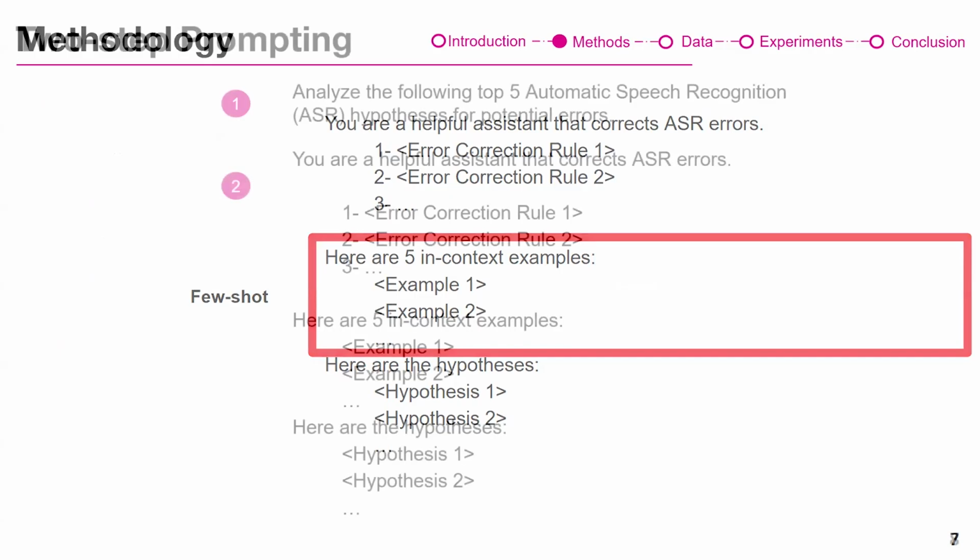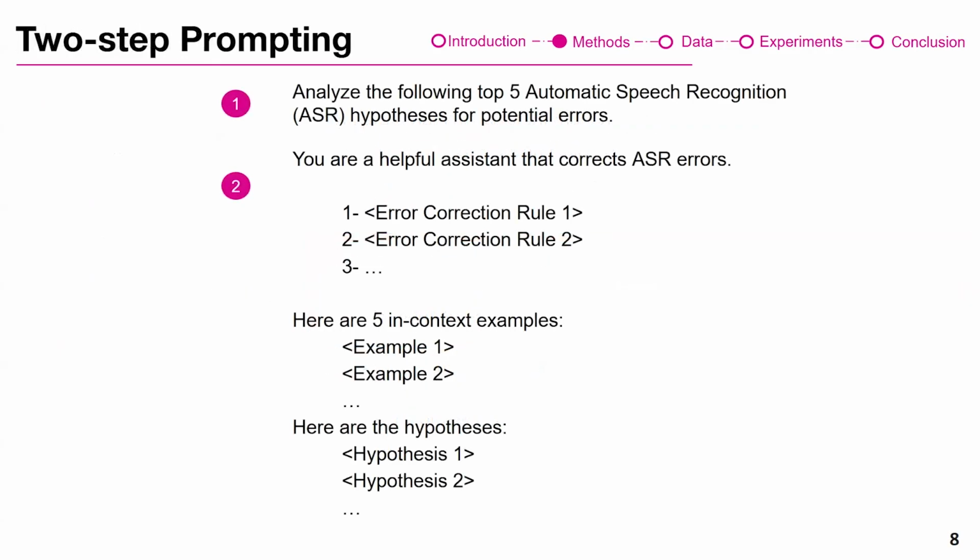We can even move it one step forward, so we can make it into different steps. Initially asking to detect the potential error, detect the erroneous words, and then asking for the error correction as the final one. So we came up with this approach because we tried other approaches like chain of thought or task activating, which we'll talk about in more detail in the experiments.